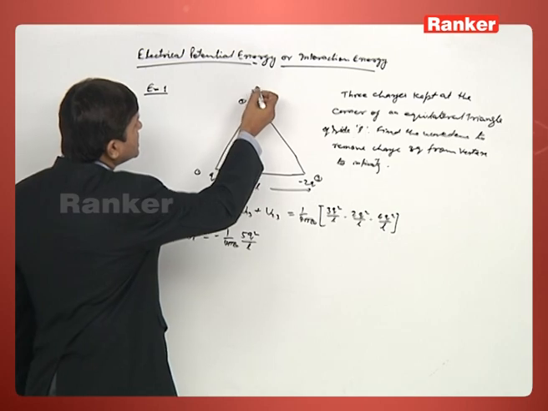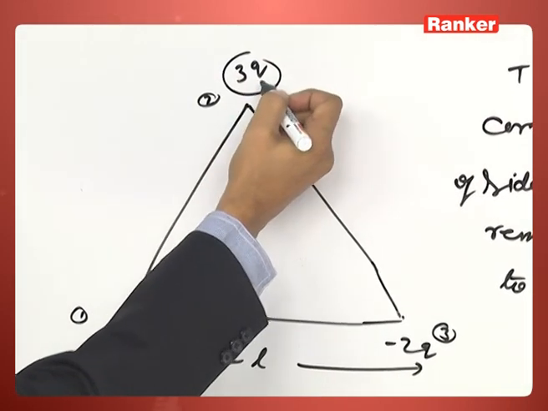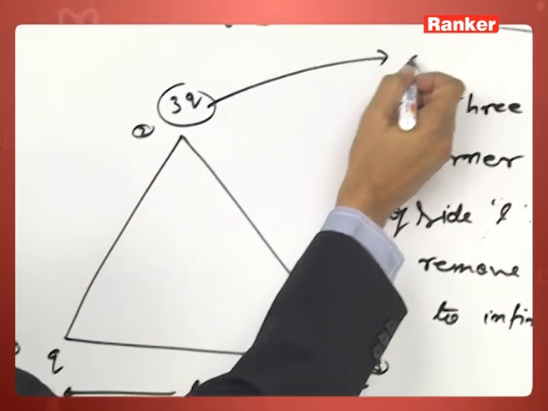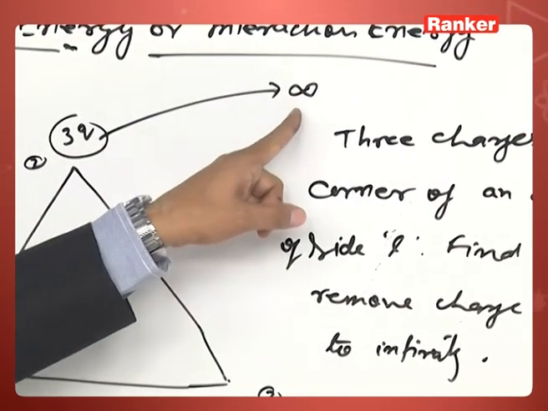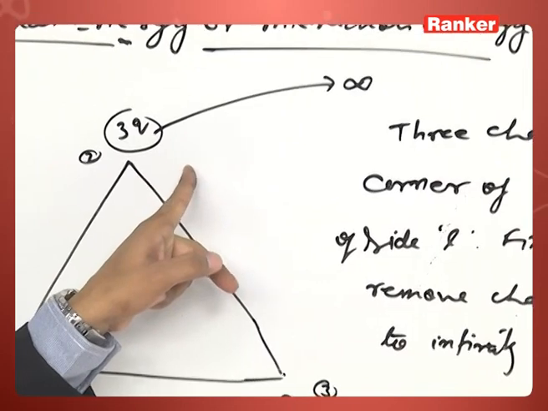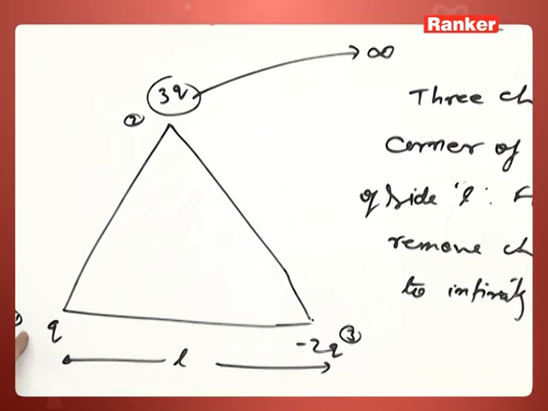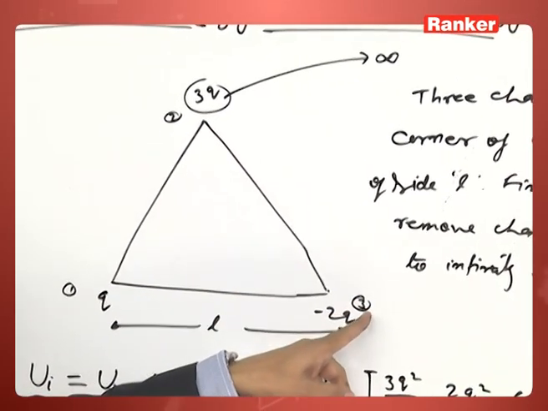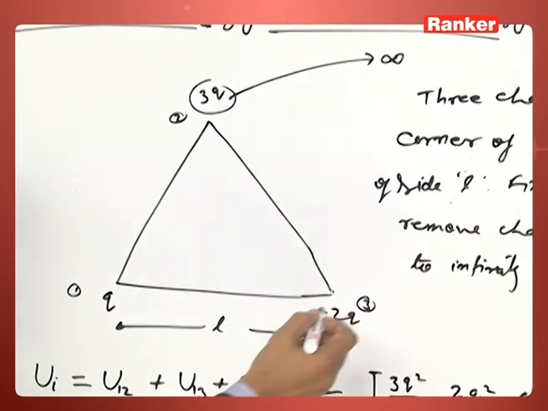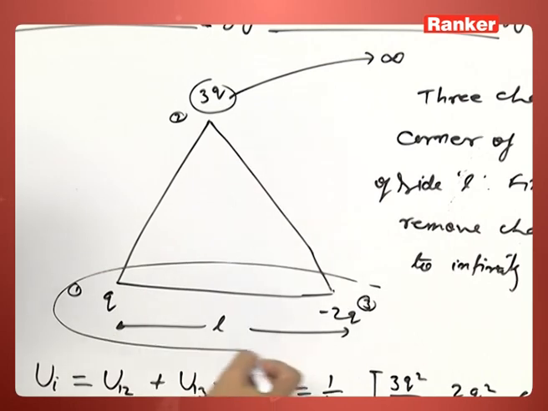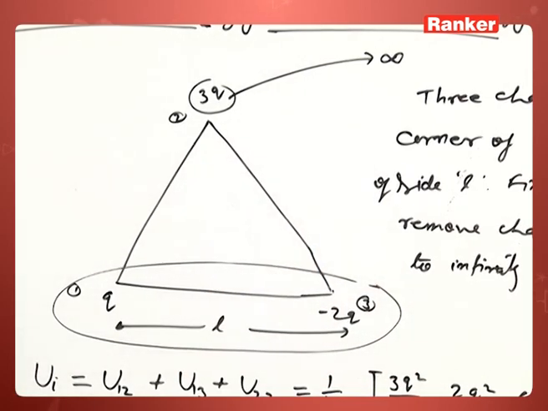Now, if the 3Q charge has been taken to infinity, then when it reaches infinity, this charge will not have any interaction with charge number 1 as well as charge number 3. So only two charges are left in our system, 1 and 3.